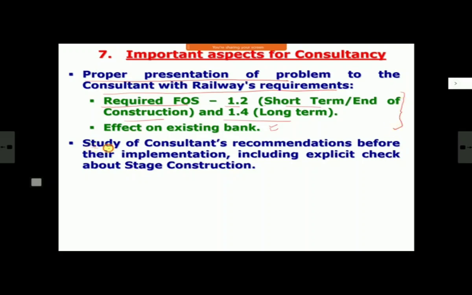Second thing is, once the report comes, as I told you, you must study the consultant's recommendation before you go to the field for implementation, and check explicitly about stage construction. If stage construction is there, is it defined? What is the stage height? What is the waiting period? Instrumentation? It should all be defined in your report. Otherwise, it is an incomplete report, unimplementable. You should not try to implement it. You must tell the consultant, please give a proper report. This is a half-cooked report.